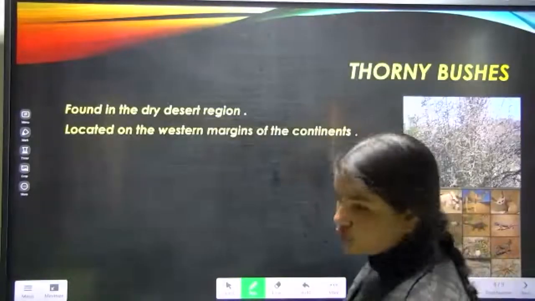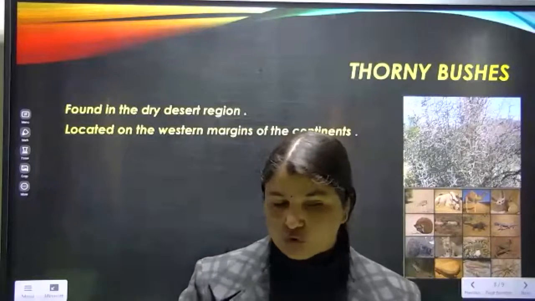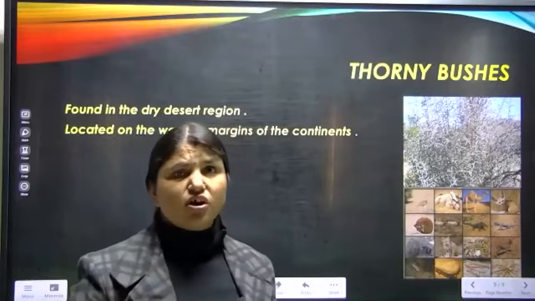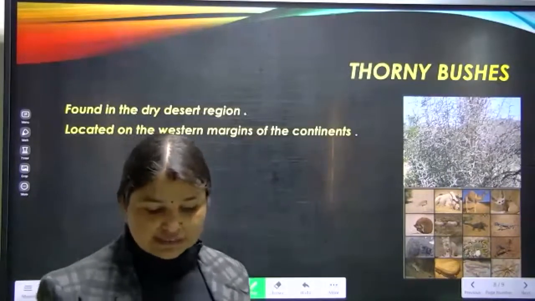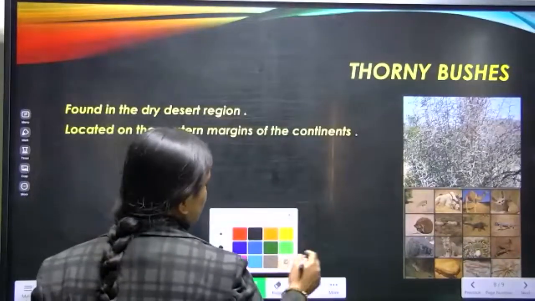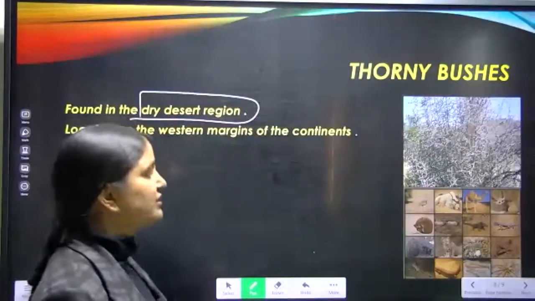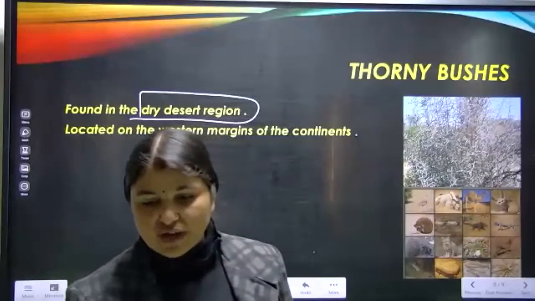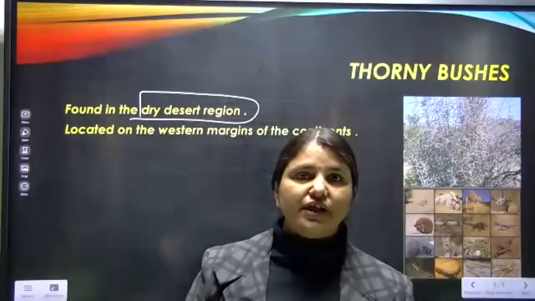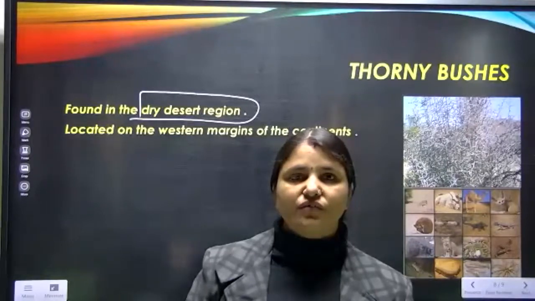Now we will come to the last topic of the chapter, the thorny bushes. What do you mean by thorny bushes? Just bushes which have thorns. If you see where we find these thorny bushes, you will come to know we find them in the dry desert regions, the areas where there is scarcity of rainfall, where very little rainfall occurs. In that type of area we find these thorny bushes.